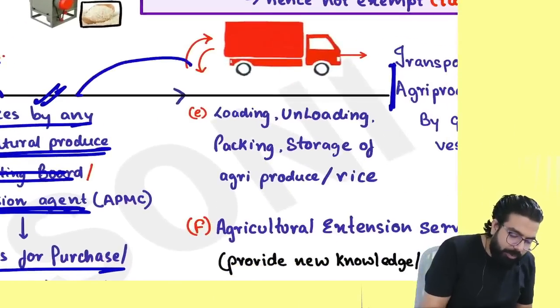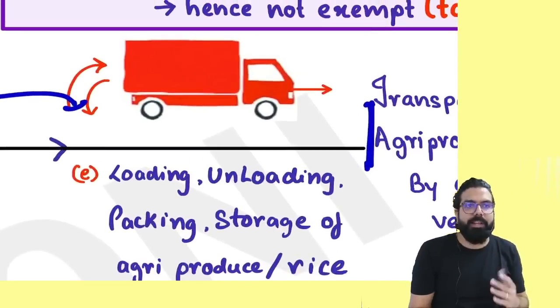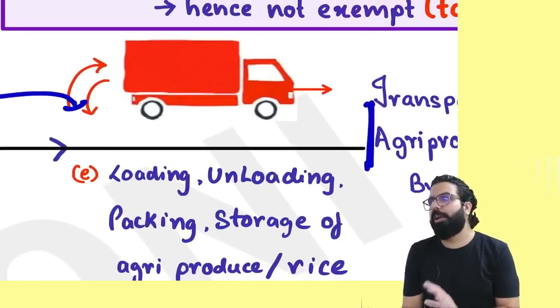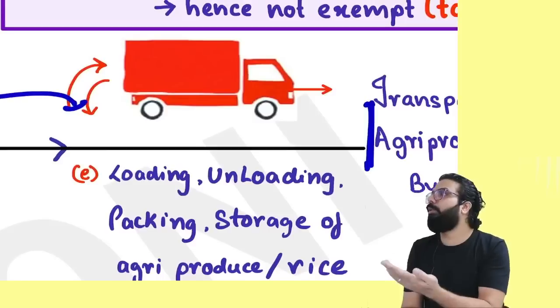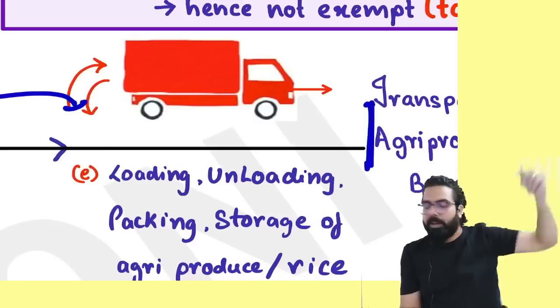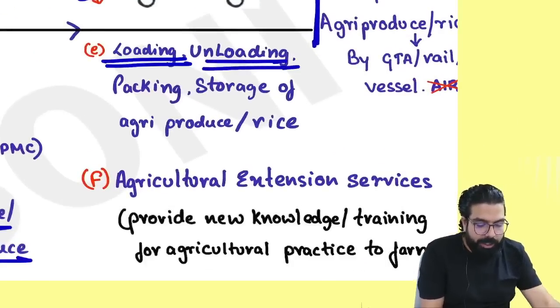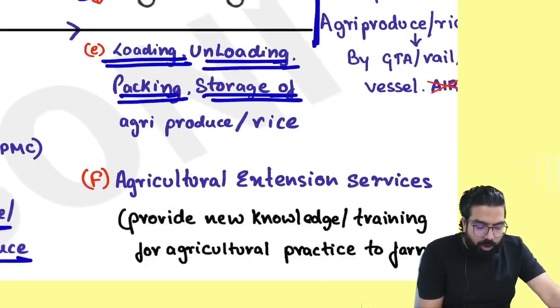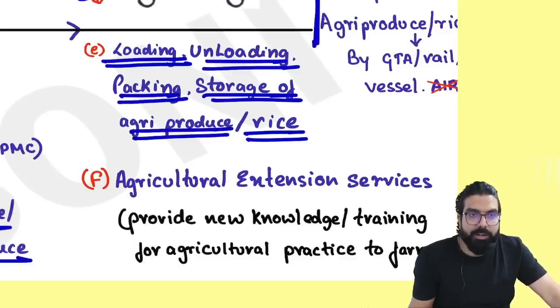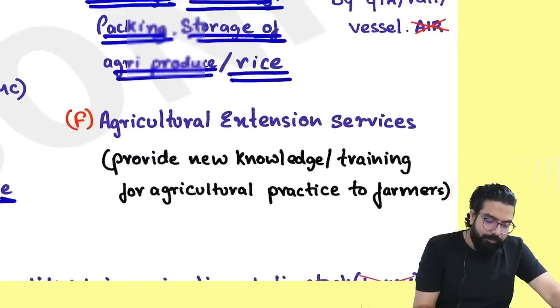Now after that, what will happen? You will load the goods and sell. People, the Agricultural Produce Marketing Board sold your goods. Now what will you do? You will load the goods and send it. So sir, always remember, anybody giving loading, unloading, packing, storage of agricultural produce or rice related service, he will not charge you any GST.